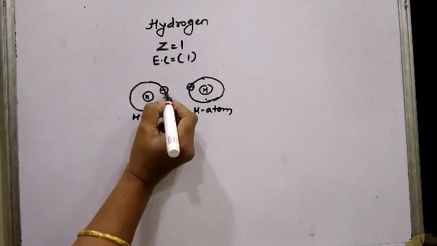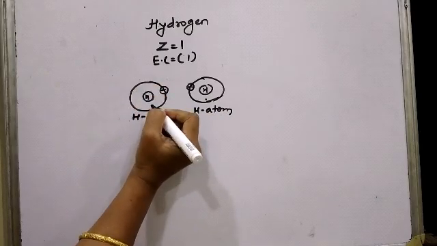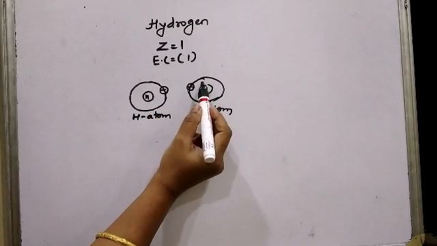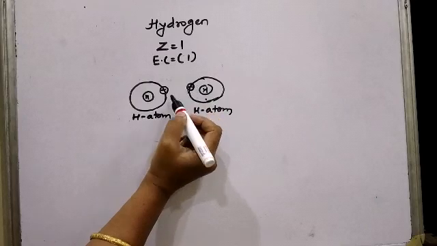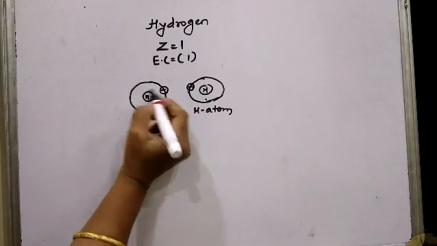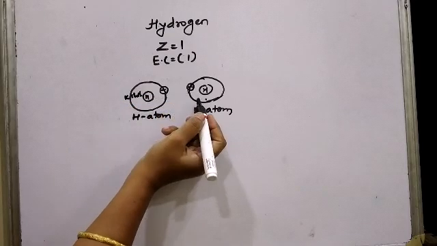Now this atom of hydrogen wants to complete its duplet state with presence of two electrons in the outermost orbit. This hydrogen also wants to complete its duplet state with presence of two electrons in the outermost orbit. But unfortunately, both the atoms of hydrogen have only one electron in the K shell, isn't it? This is the K shell. Now, what can these two hydrogen atoms do?